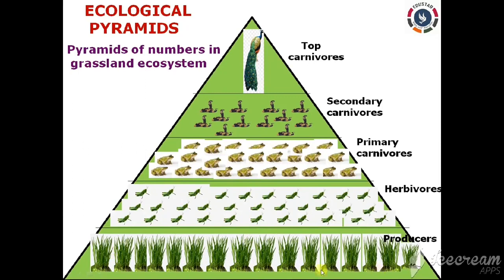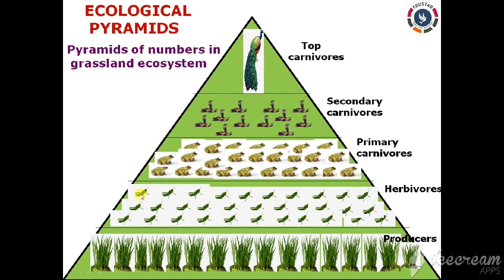You can see the producers at the base and the top carnivore at the top and other trophic levels in their intermediate positions, right? The remaining levels are intermediate between the top carnivores and the producers as well.